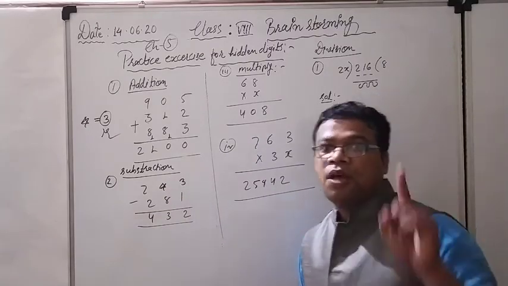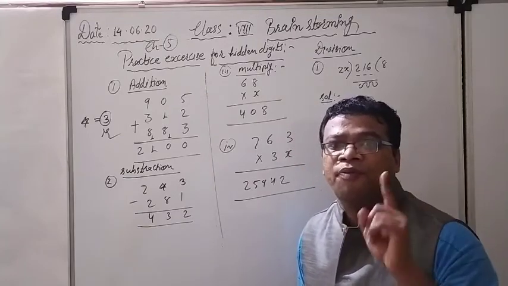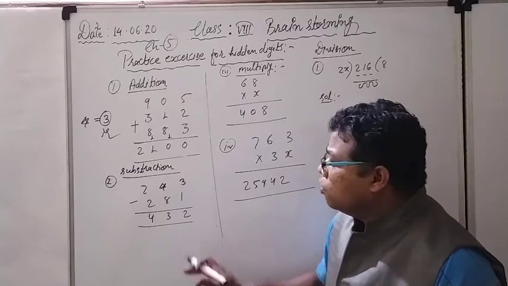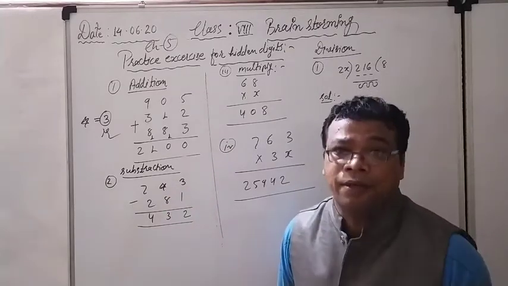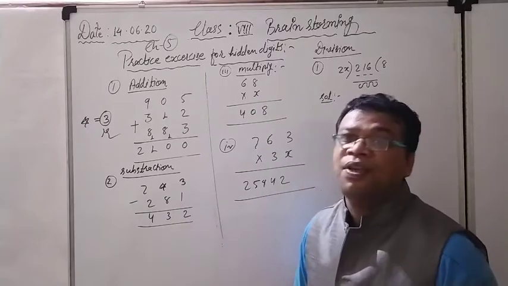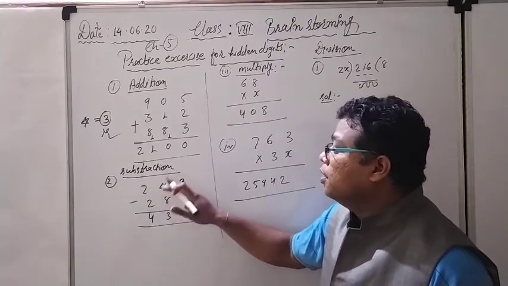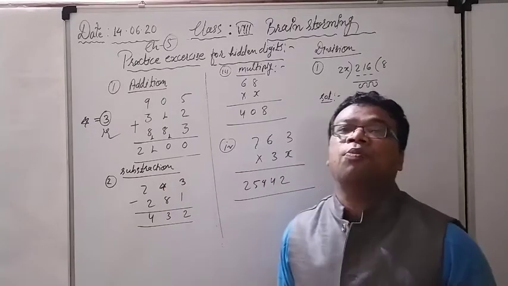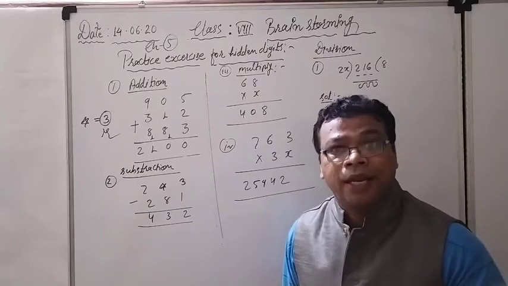In place of the star I have to write down only one digit, either 1, 2, 3, 4, 5, whatever it will be. So from that digit we have to subtract 8, and we have to get 3. Meaning that whatever digit comes in place of the star, it is bigger than 8.